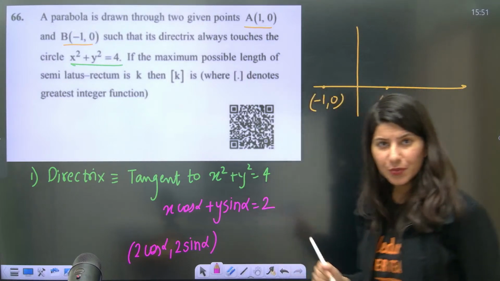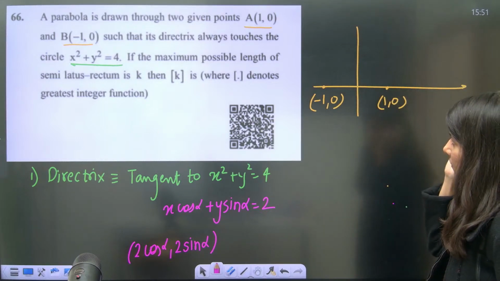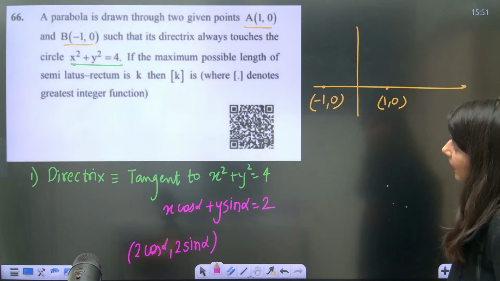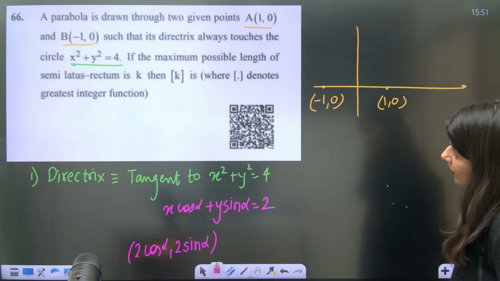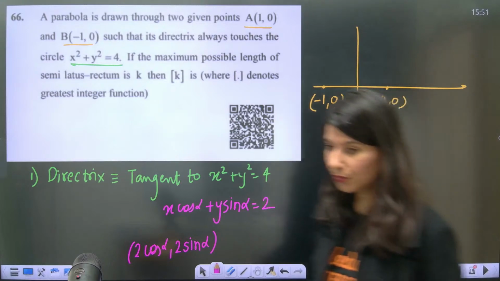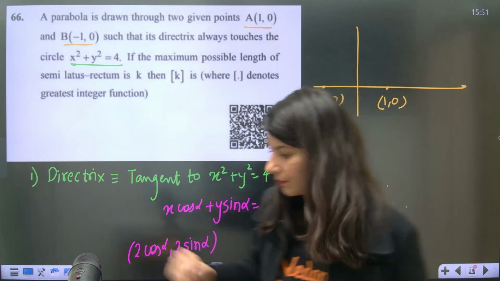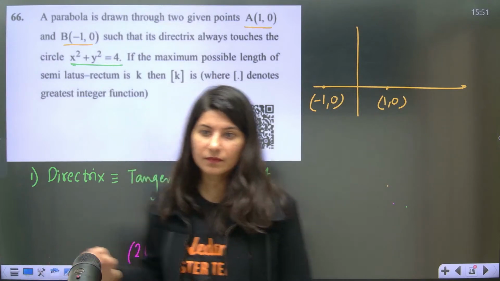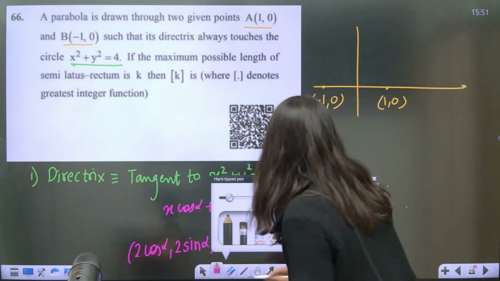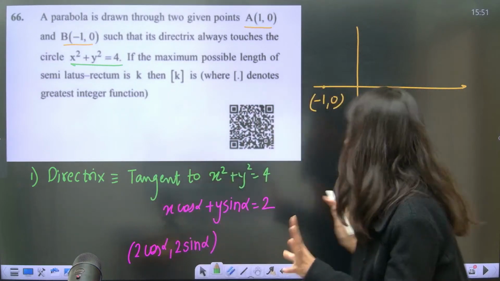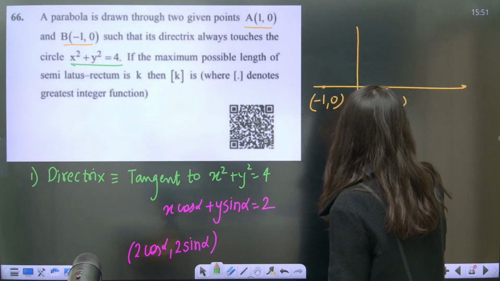Now, the question asks for the maximum possible length, with the focus. Now, for a parabola, do you know what is the basic of parabola? The very basic definition says that PS is equals to PM.